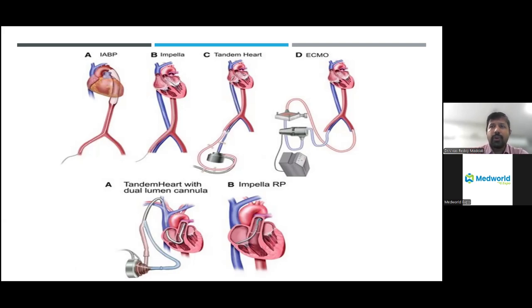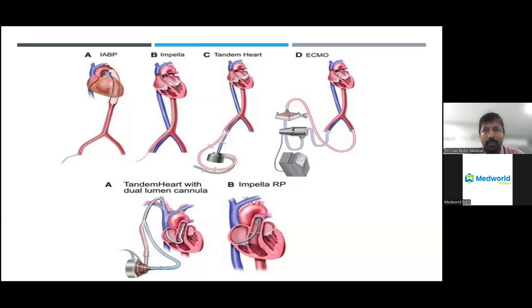Then another most important aspect is the tandem heart as well as ECMO, which we tend to pass from the femoral artery and femoral vein. And ECMO is something which is completely out of the body. There is a big circuit which draws the deoxygenated blood from the body, and there is something called the oxygenator. It does the function of the lungs also. That is, the lungs usually keep on exchanging oxygen and carbon dioxide. ECMO has an oxygen filter, which gives oxygen to the deoxygenated blood. Again, it pumps through the femoral artery. So it almost takes the function of the heart and the lung.